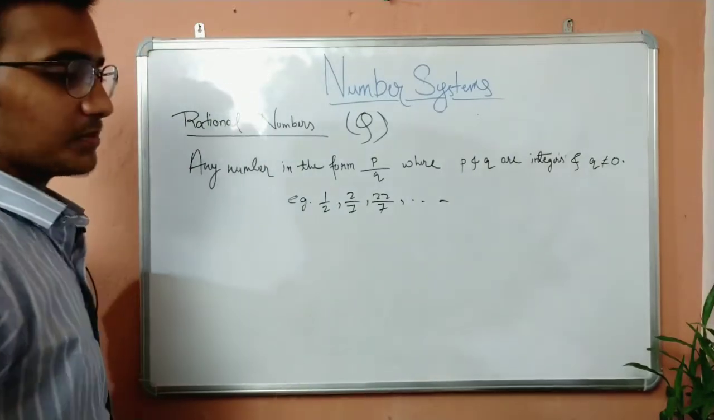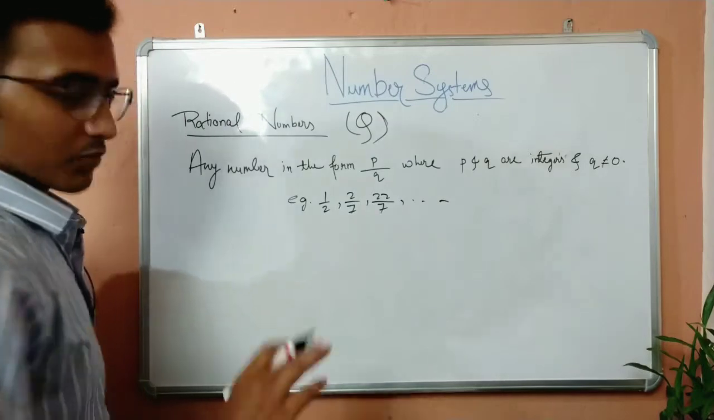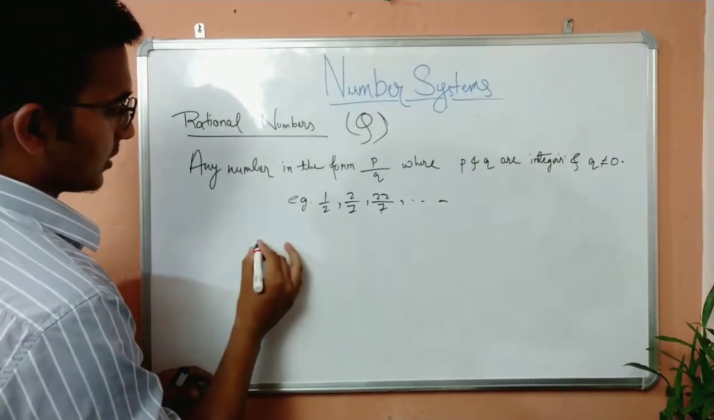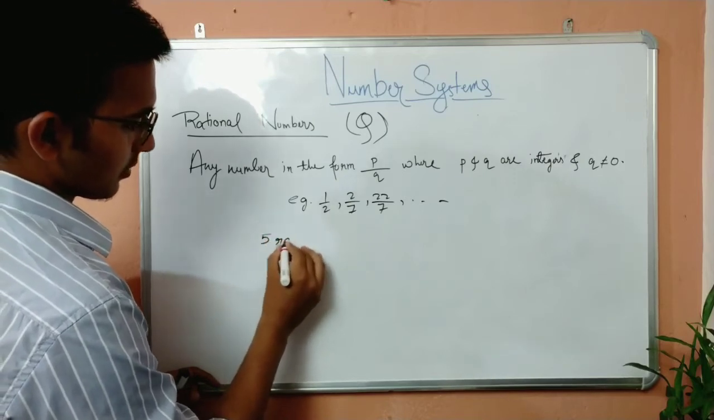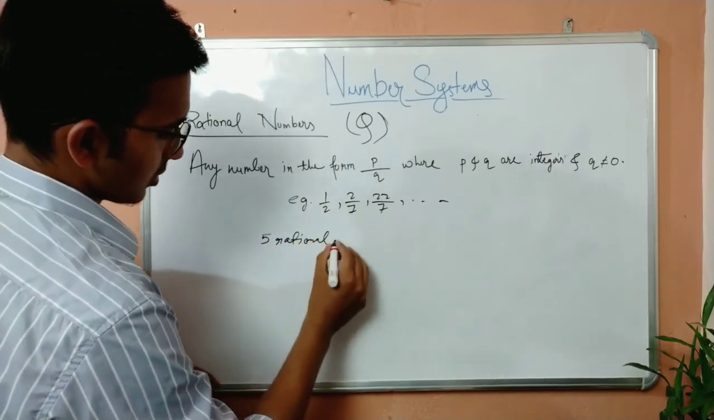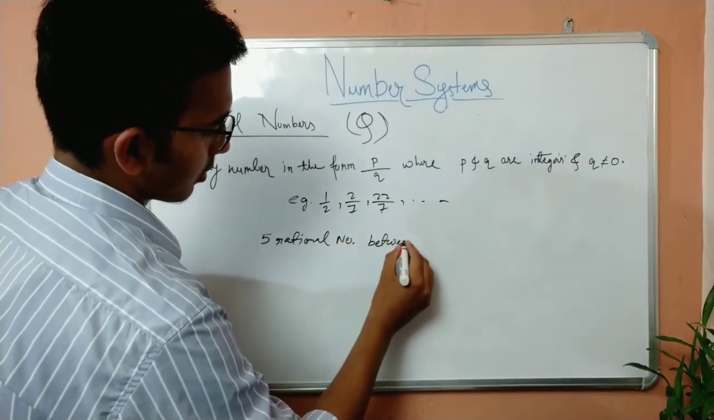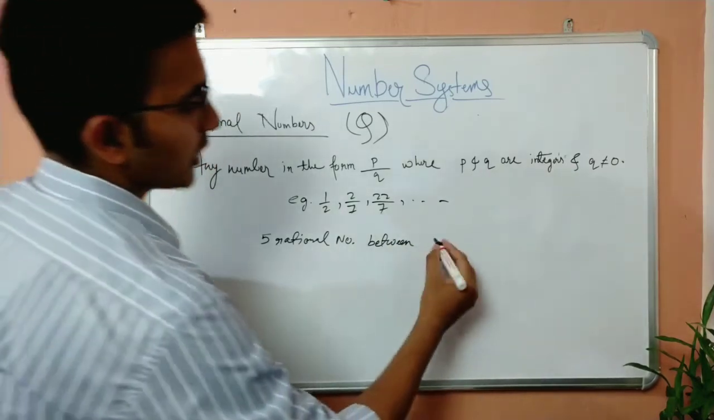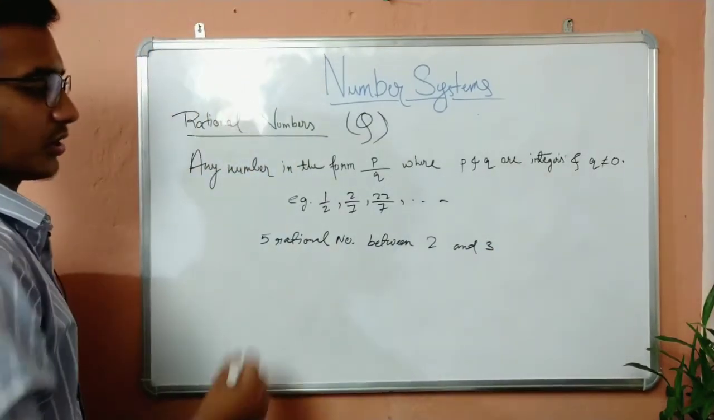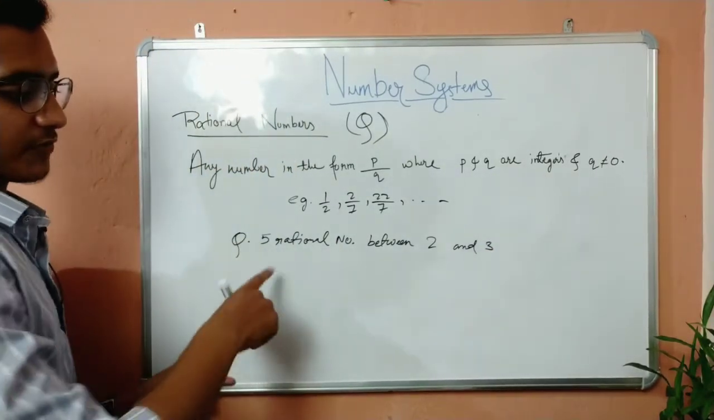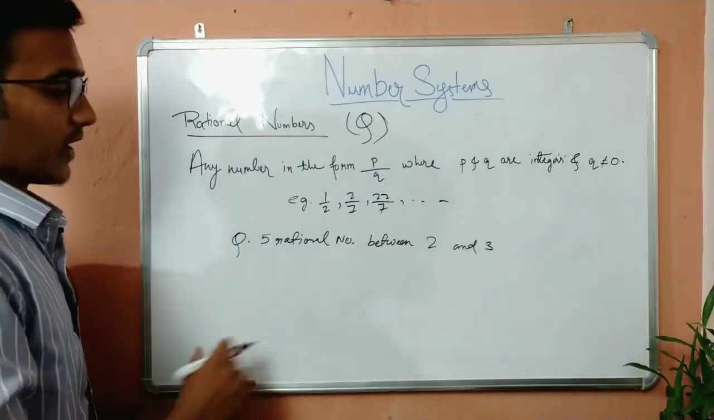Now, there is basically one type of sum in your book that is given, and for example, that sum is: you have been asked to find 5 rational numbers between 2 and 3. So this is the question. You have been asked to find 5 rational numbers between 2 and 3. Okay, so what are those 5 rational numbers?